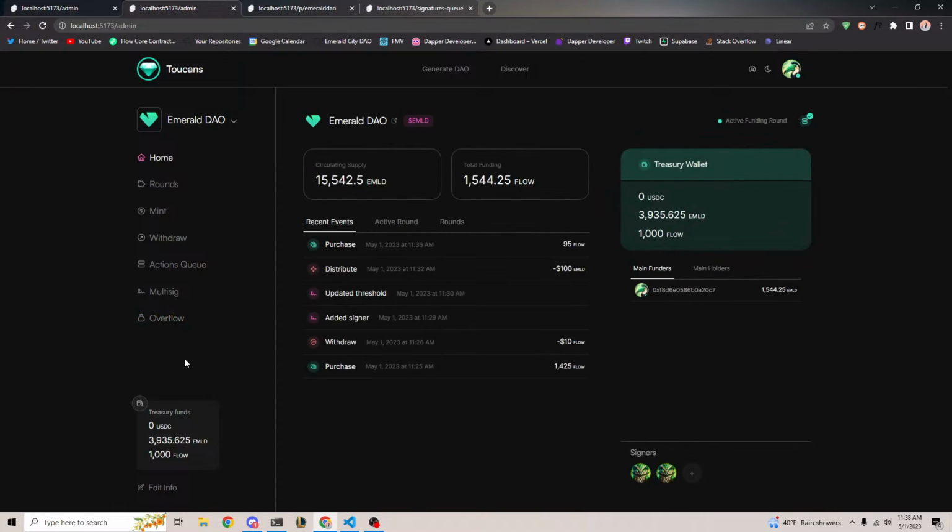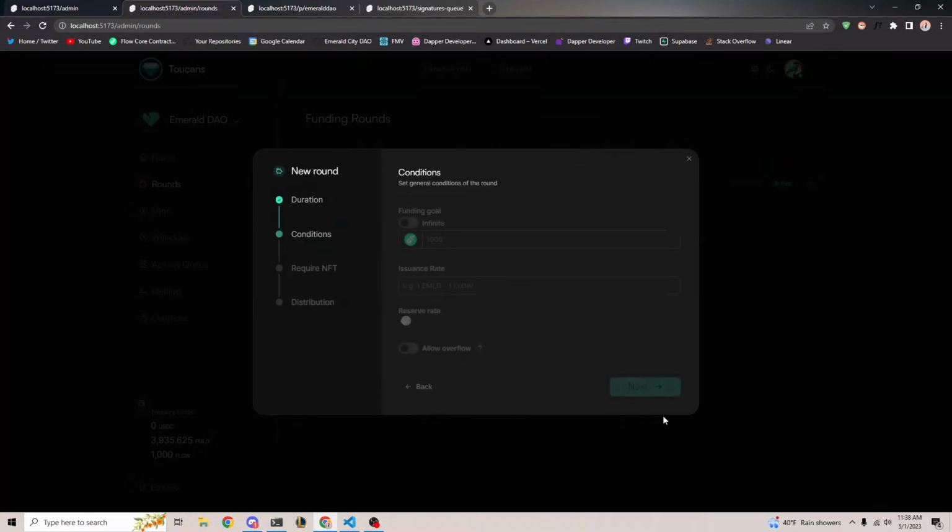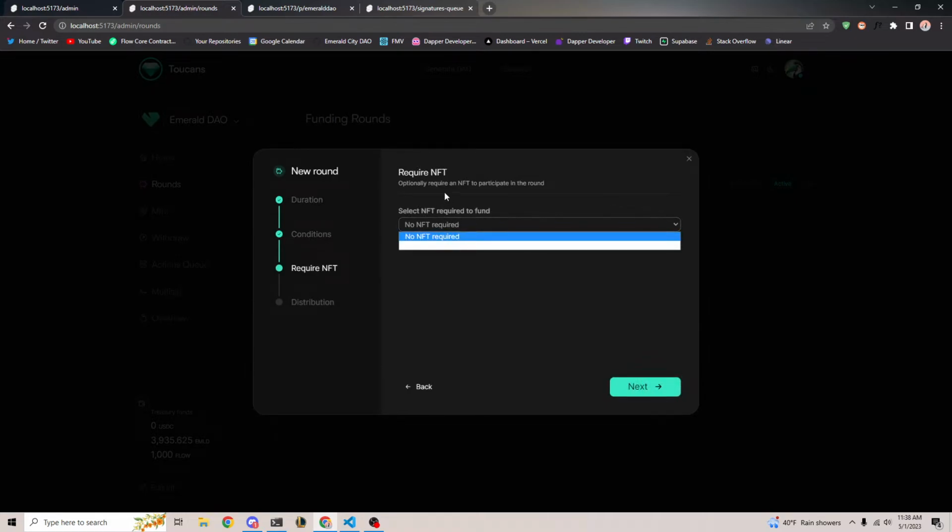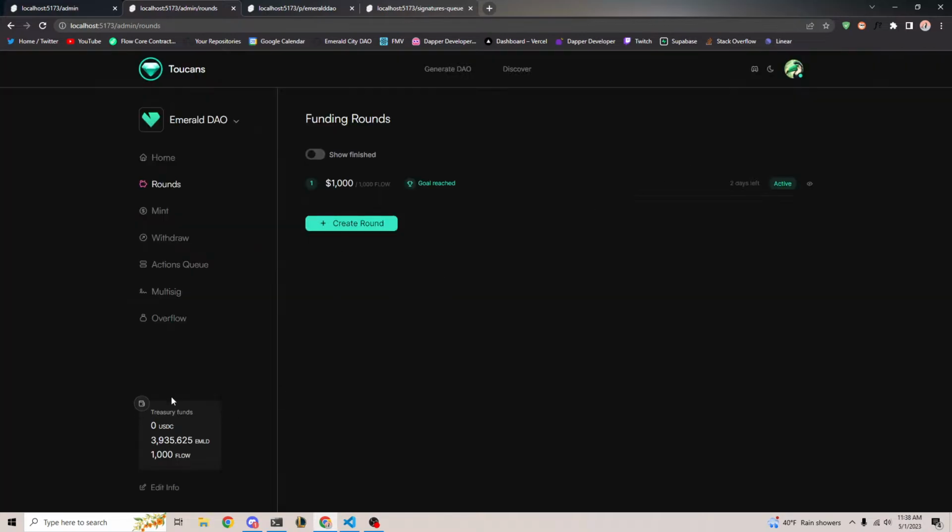Yeah. So, just a quick overview for those who have seen this demo before. The main new features are overflow. We now allow USDC, so not just Flow token, but also USDC. And the third biggest change is we now allow people to gate funding rounds based on NFT holdings. So you can only participate in a funding round if you have a certain NFT. Those are the biggest changes.